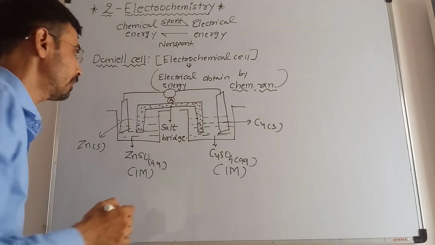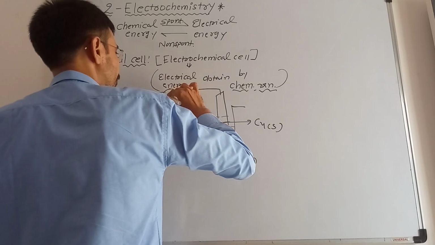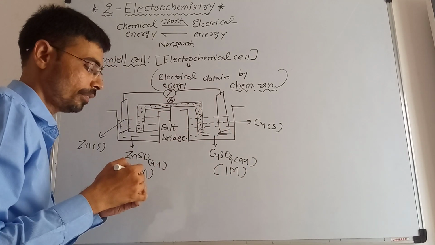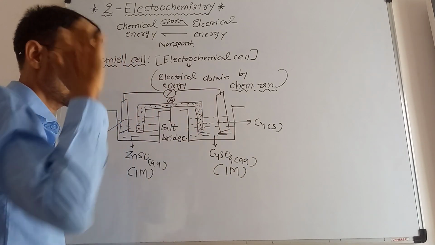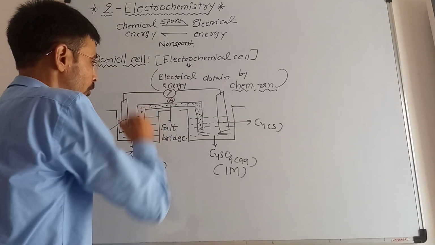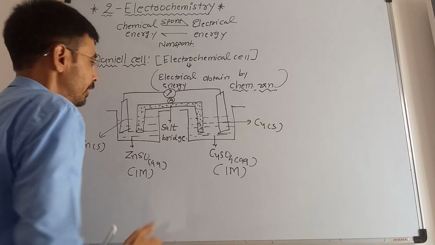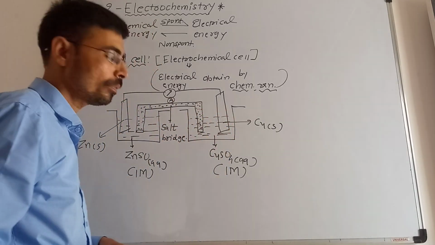Salt bridge is inserted and an ammeter is used for the measurement of the current flow, right, for generation of the electricity. Now what will happen?